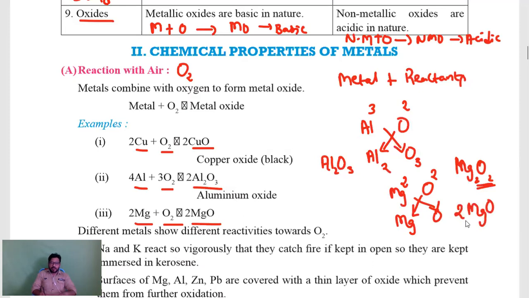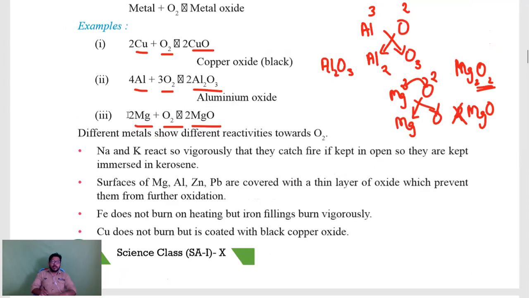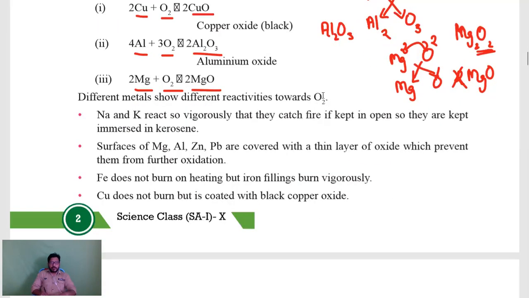Oxygen is always trying to gain electrons, magnesium will always be trying to lose electrons. So no need to mention this, but while writing equations in your board examination, please try to balance them.